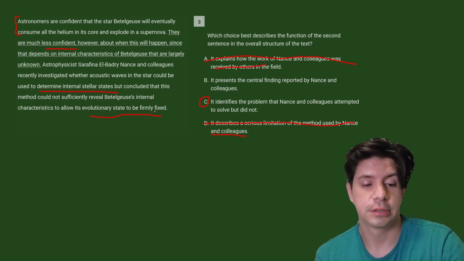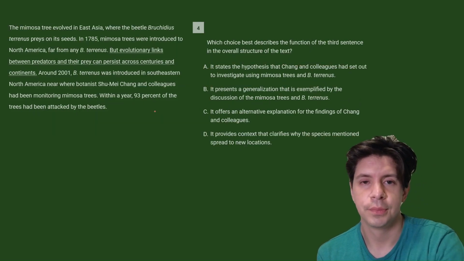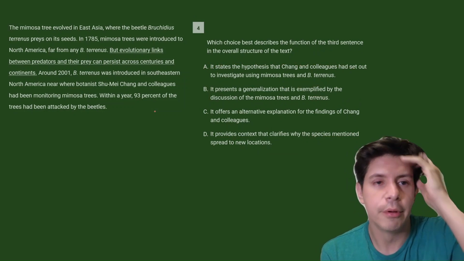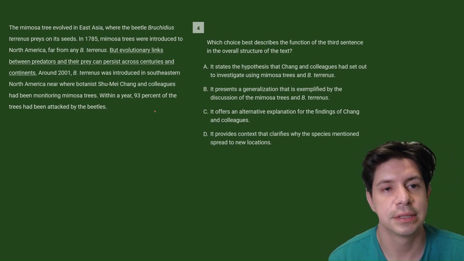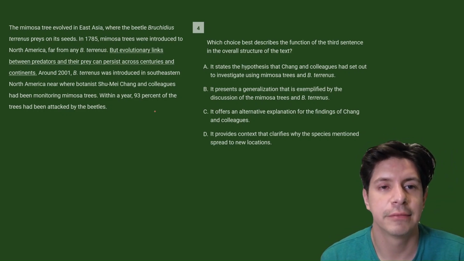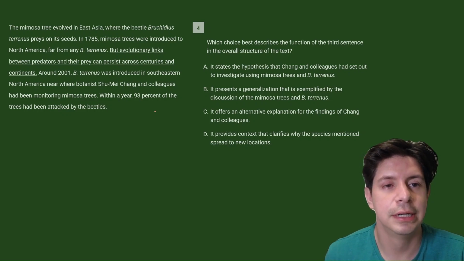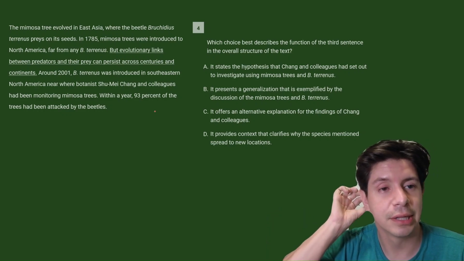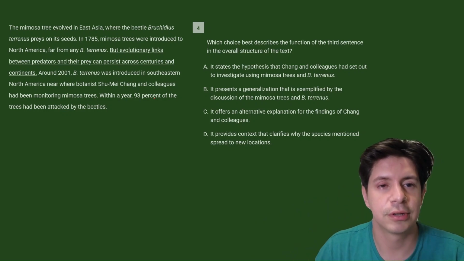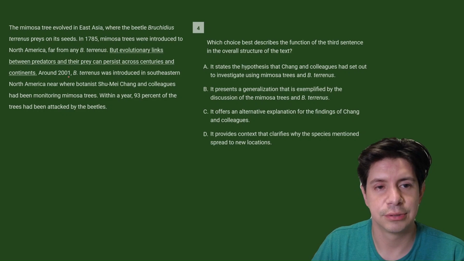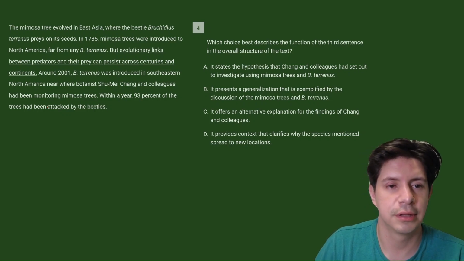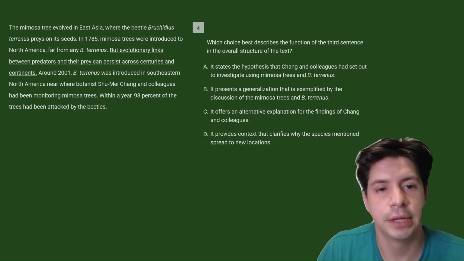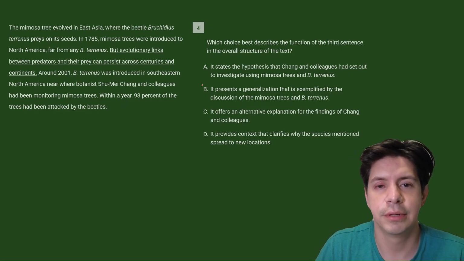Great. So now let's go to the next question, which is question 4. The mimosa tree evolved in East Asia, where the beetle Brachydius tyrannus preys on its seeds. In 1785, some mimosa trees were introduced to North America, far from any B. tyrannus, but evolutionary links between predators and their prey can persist across centuries and continents. Around 2001, B. tyrannus was introduced in southeastern North America, near where botanist Shu Mei Chang and colleagues had been monitoring mimosa trees. Within a year, 93% of the trees had been attacked by the beetles.